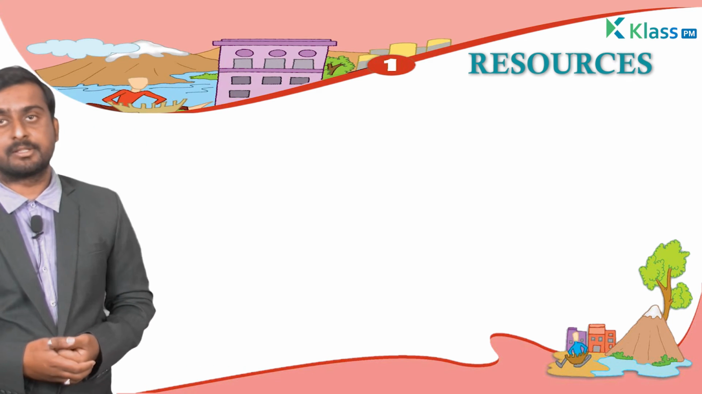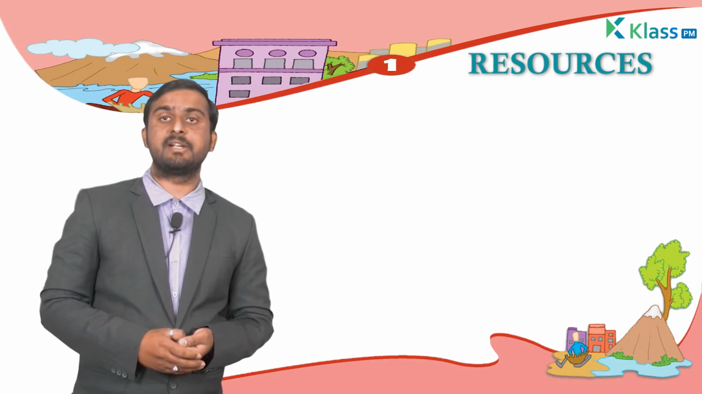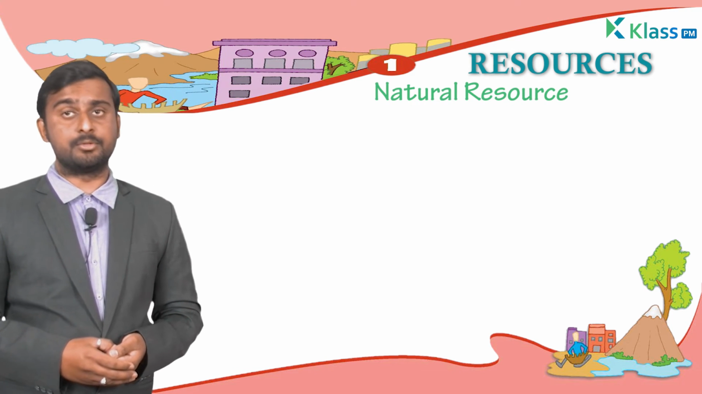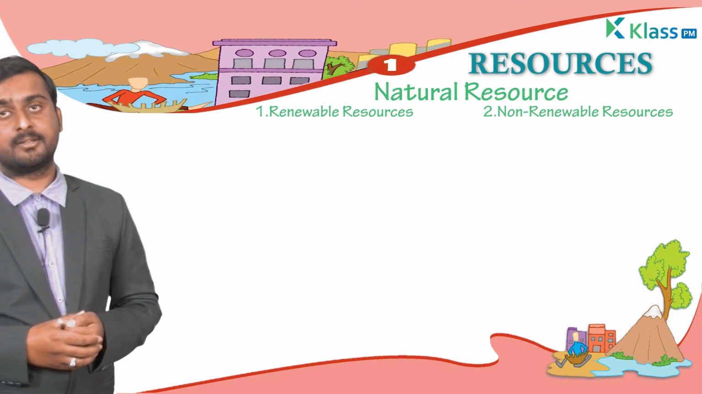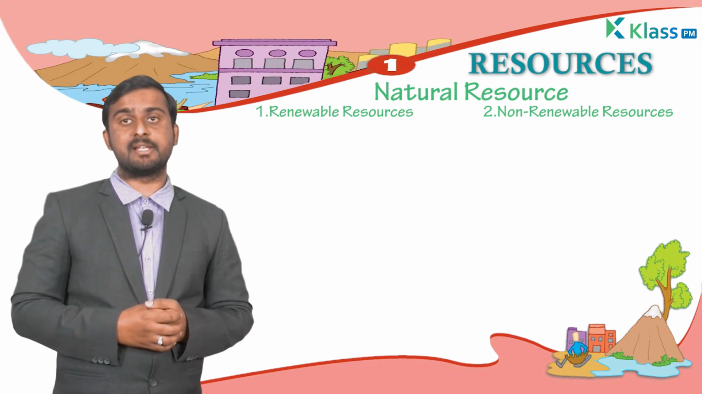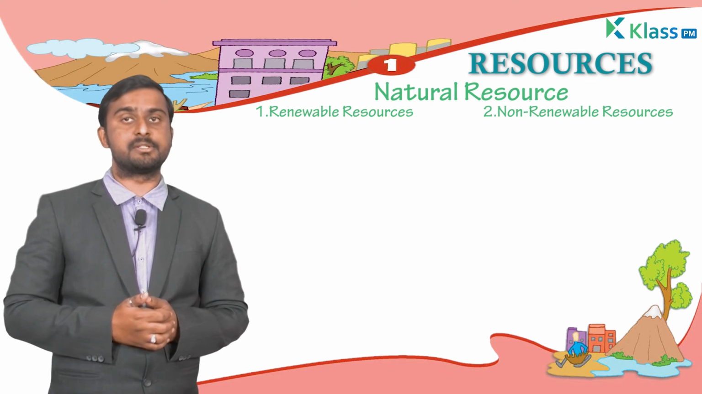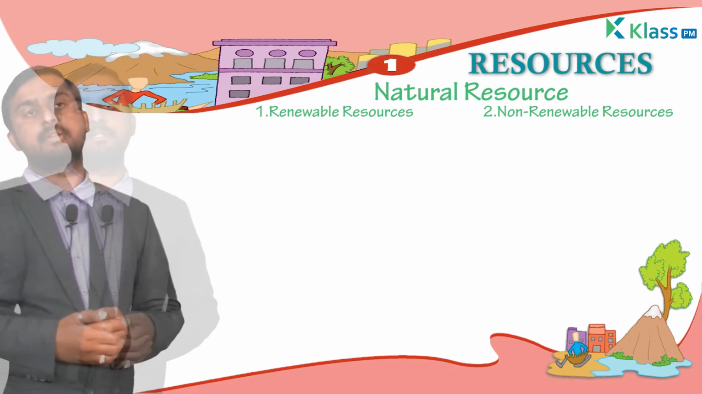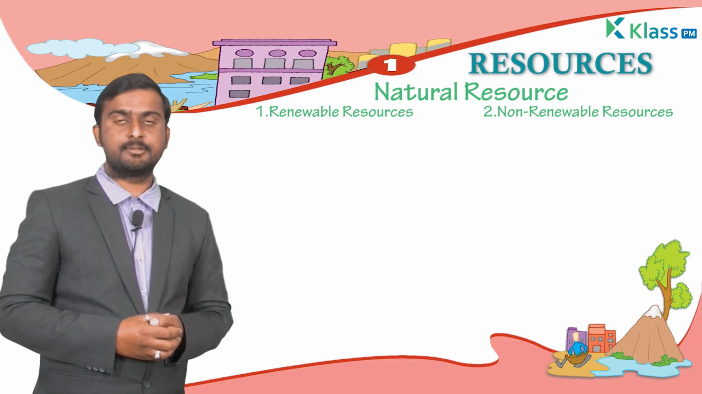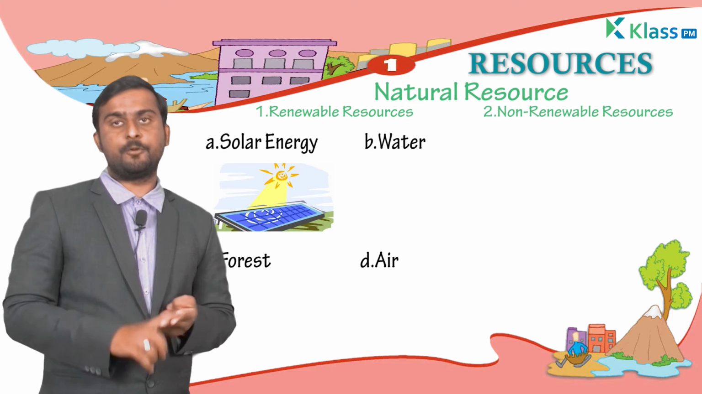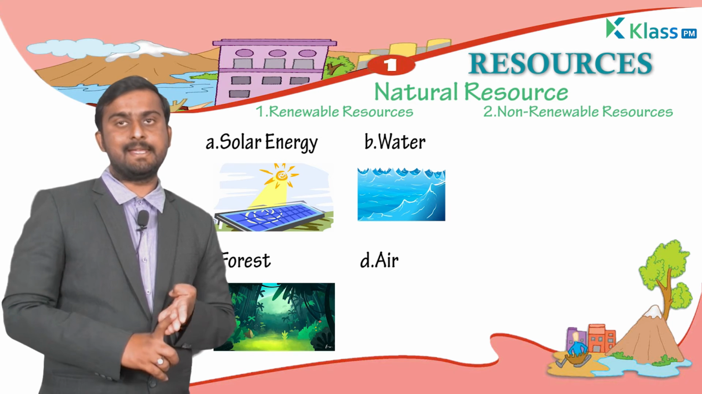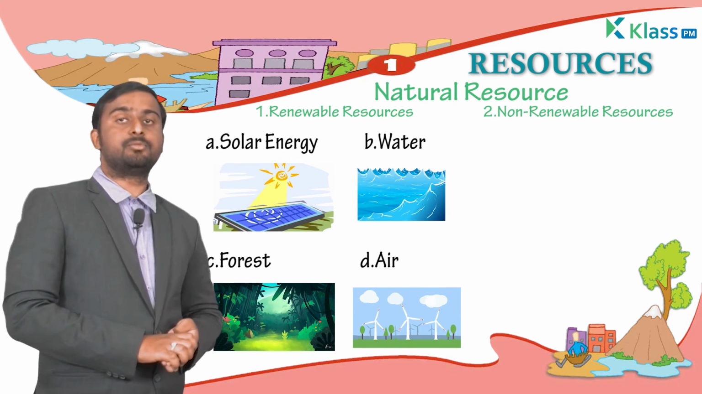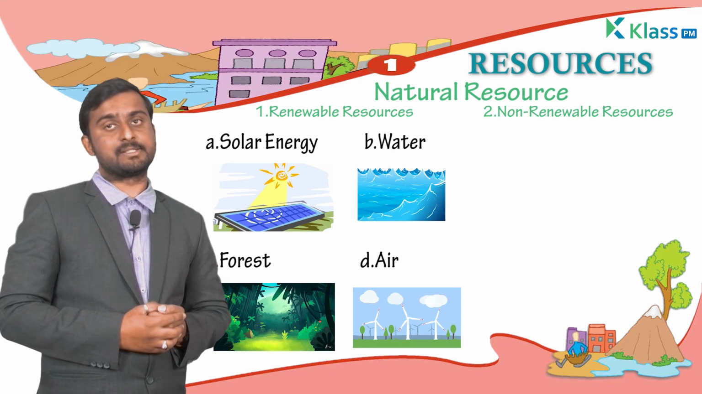Now we are going to discuss what are the types of natural resources. Here, natural resources are classified into two types. They are renewable natural resources and non-renewable natural resources. So what are renewable natural resources, sir? Yes, renewable natural resources are solar energy, water, forest, air. These are all renewable natural resources. So what are the non-renewable natural resources, sir?